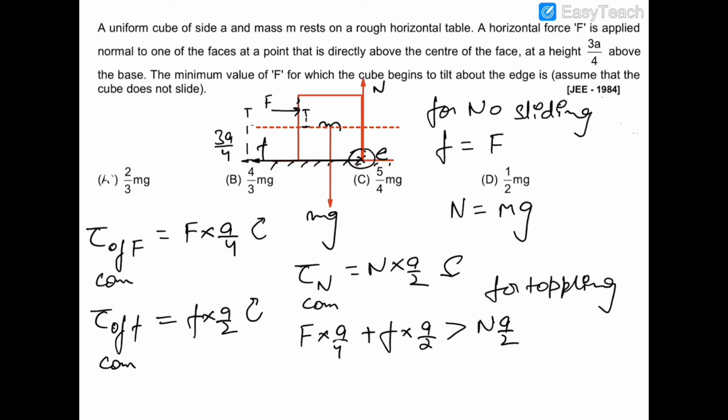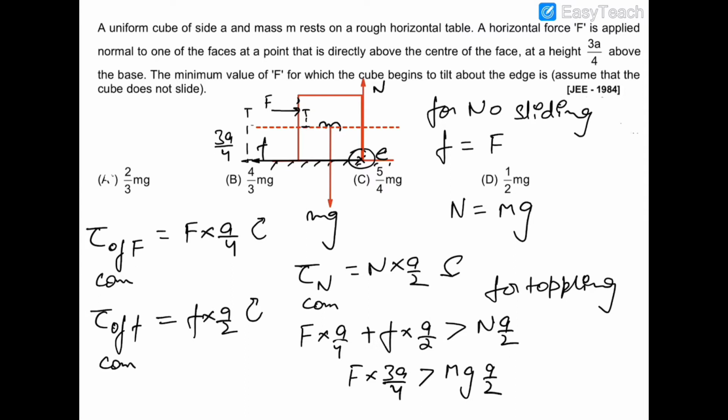So this friction is equal to F, so we can substitute the value of friction. So this is F into A by 4 plus this friction, which is also equal to F, so F into A by 2. So F into A by 4 plus F into A by 2 is F into 3A by 4. It must be greater than N into A by 2, where N is mg.